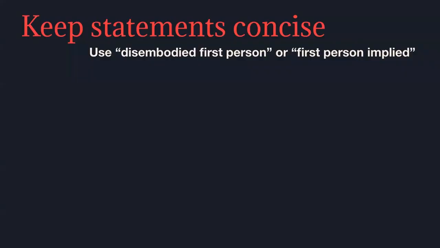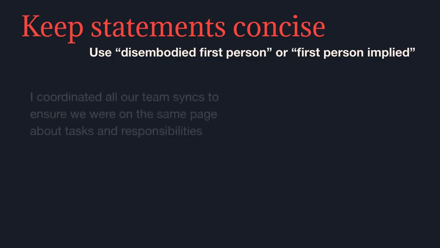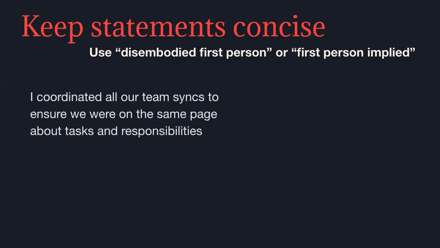When you're writing your power statements, you want to keep them concise. And one way to do that is through disembodied first person or first person implied. So, first person means that you're writing from your own perspective using statements like I did, or I coordinated, or I developed, etc. An example of what this could look like is I coordinated all our team syncs to ensure we were on the same page about tasks and responsibilities. This makes sense. There's nothing wrong with this statement.